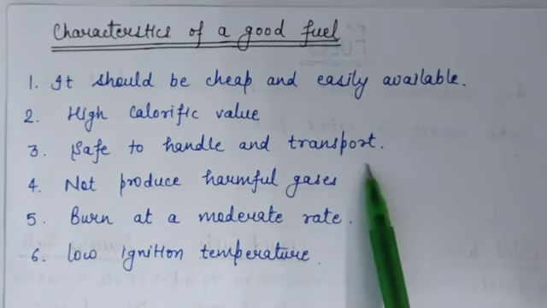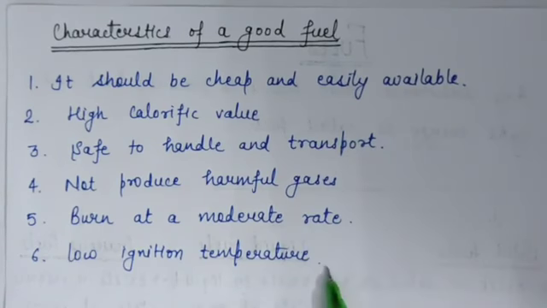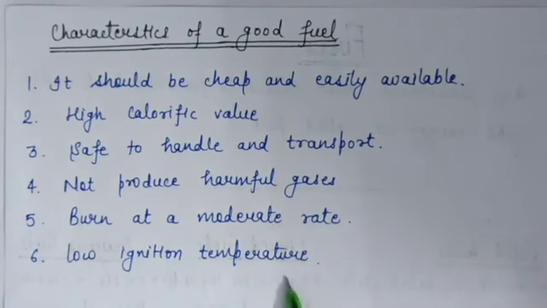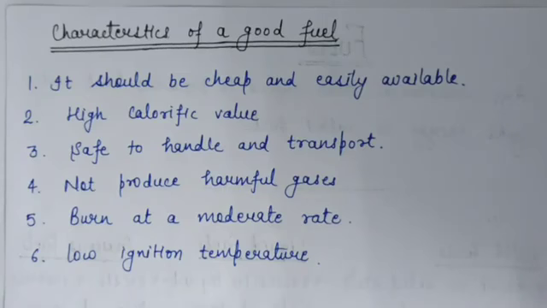So these are some characteristics of a good fuel. Means a fuel is said to be good if it has these characteristics. Although there are many fuels, none of them is said to be an ideal fuel. Why? Because of their limited use and the harmful products obtained from their combustion.